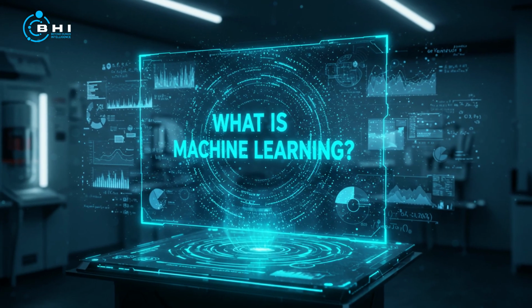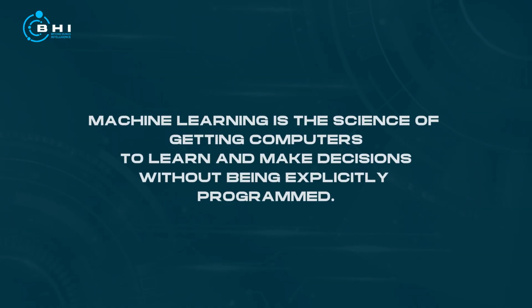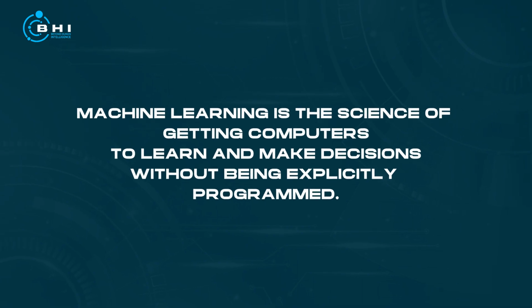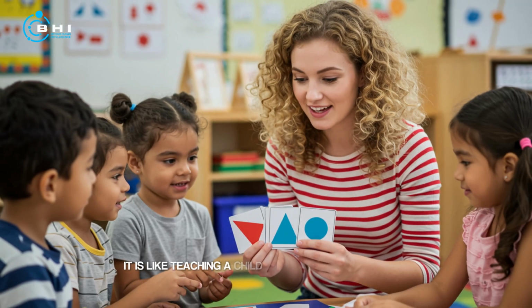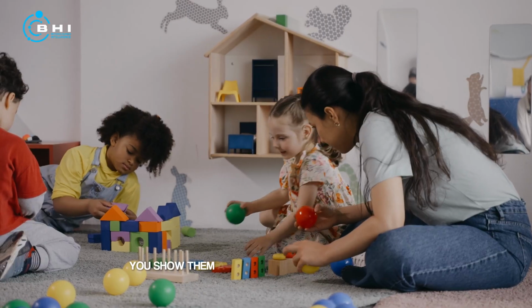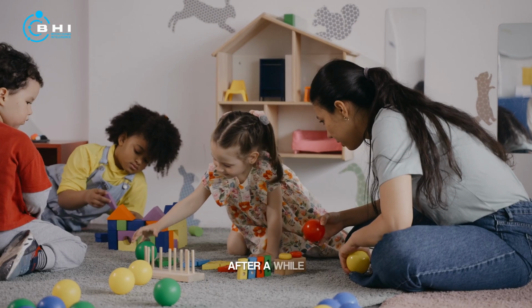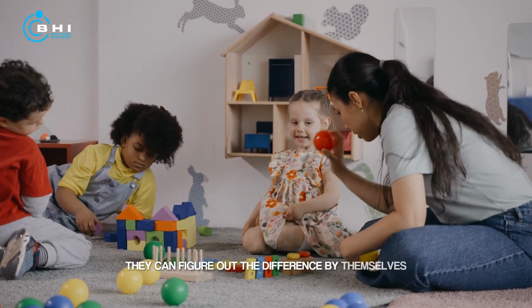What is machine learning? At its core, machine learning is the science of getting computers to learn and make decisions without being explicitly programmed. It is like teaching a child how to recognize shapes. You show them a triangle, a square, and a circle. After a while, they can figure out the difference by themselves.